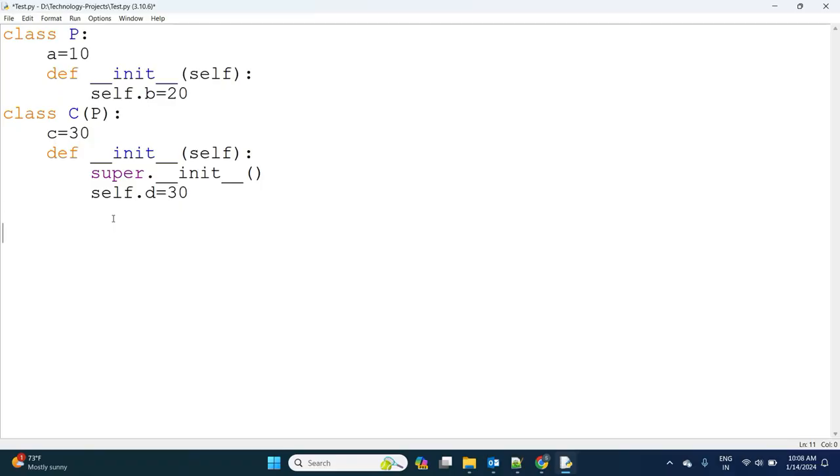Now observe the points carefully. C is equal to the child class object I'm creating, and I'm printing c.a, c.b, c.c and c.d. Clear?